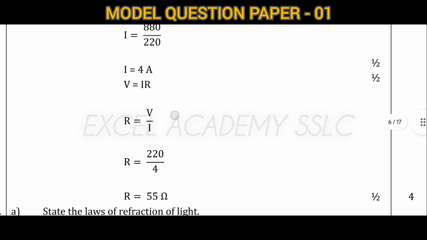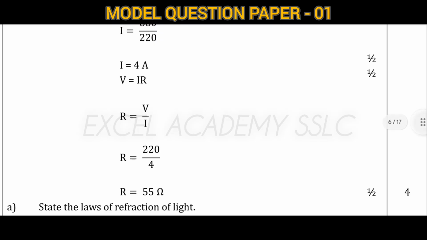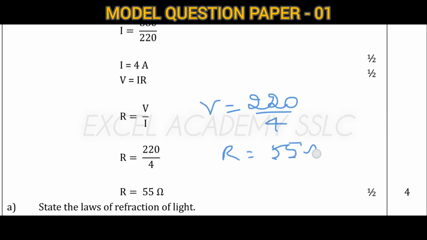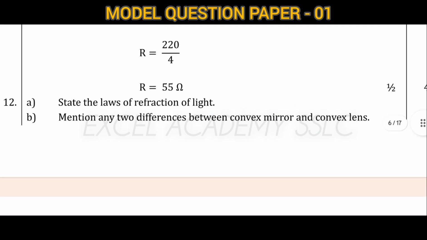Like that, here we have V equal to 220 and I is 4. Therefore, R is equal to 55 ohm. This is the first question from the 4 marks. Next question.